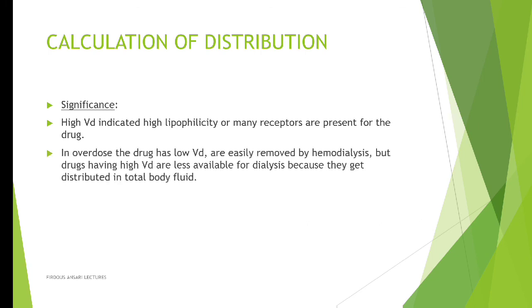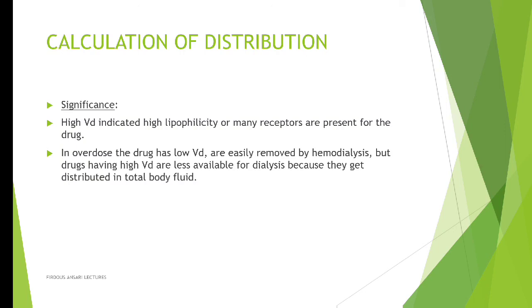Next, in overdose, drugs having low VD are easily removed by hemodialysis. Obviously, whenever you are consuming a high amount of drug, the VD will be low because the drug, after getting distributed, a little bit will remain in the blood circulation, in the vascular compartment, and whatever drug is present in the vascular compartment can be removed by hemodialysis.